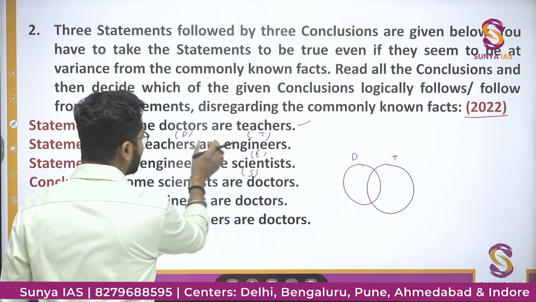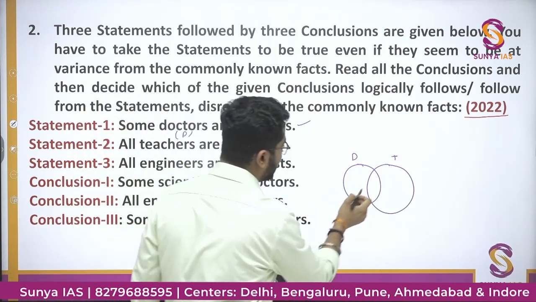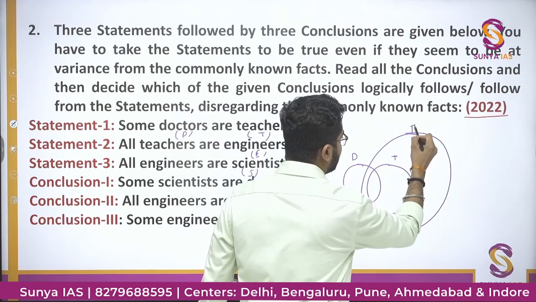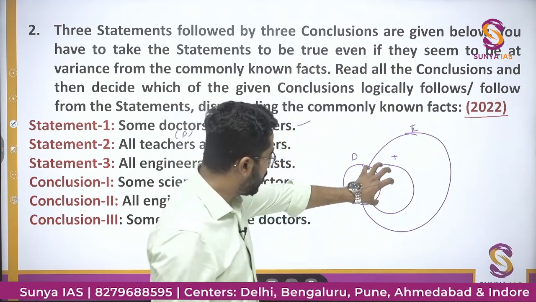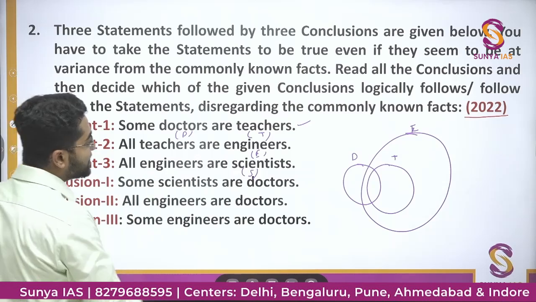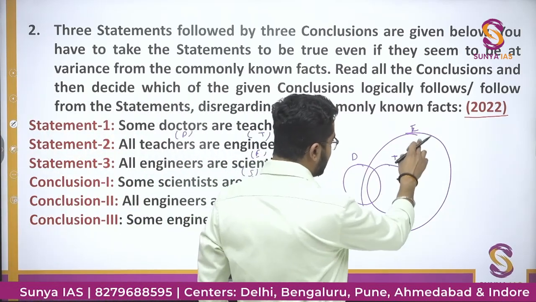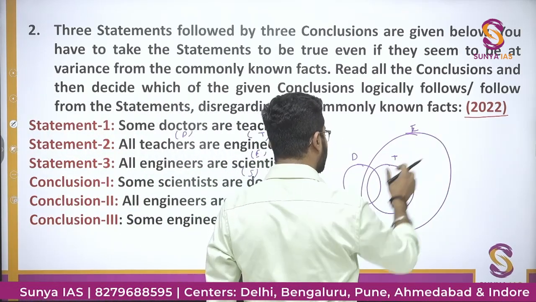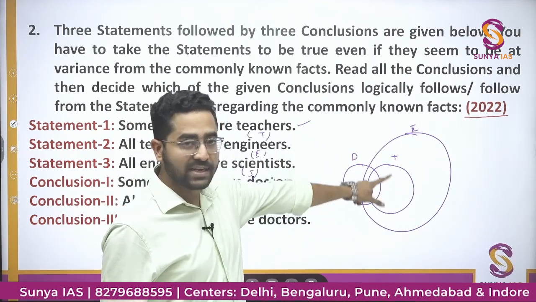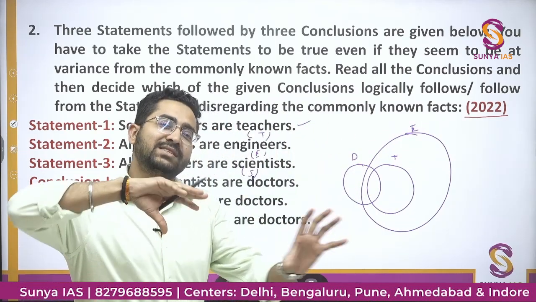So some doctors are teachers, all teachers are engineers. So these are engineers. All engineers are scientists. Again, these many engineers, all are scientists. Again, there is no relationship given between doctors and scientists. So we will assume that there will be some doctors which are scientists.